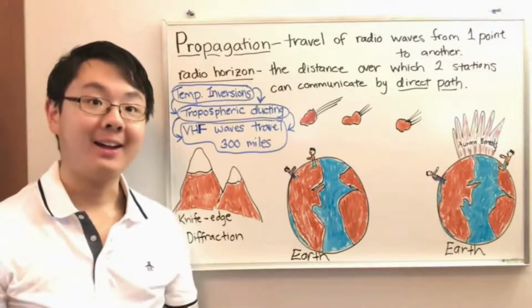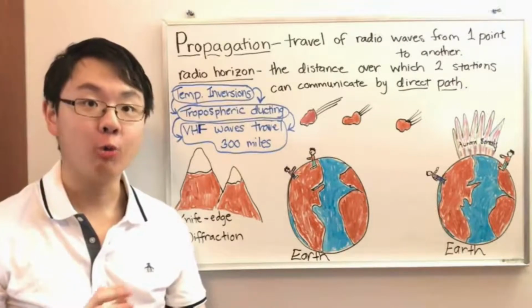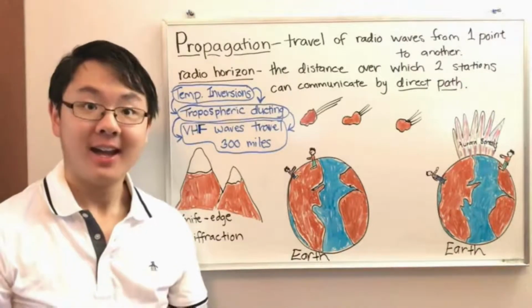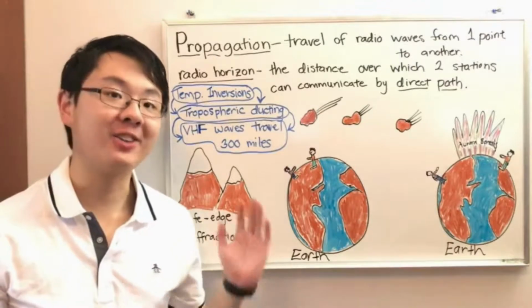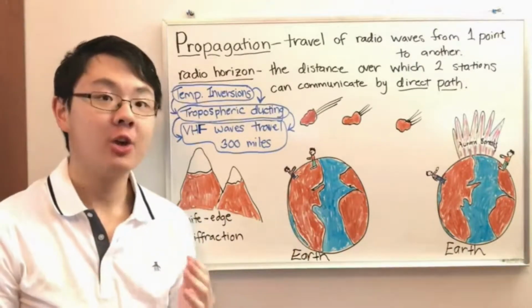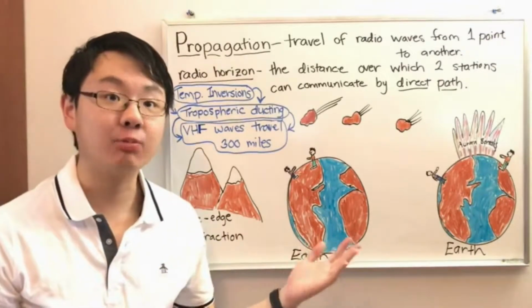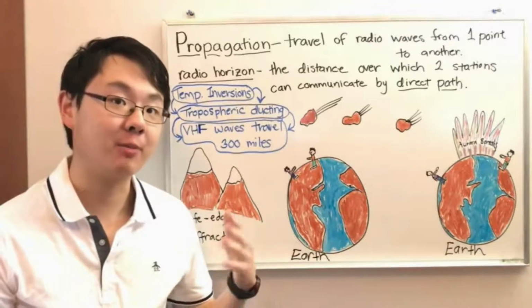Okay, welcome back. And now we're going to move on to the next section in the Gordon-West manual, which is called weak signal propagation. And actually, even though it's called weak signal propagation, really this section is just on propagation in general. So we're just going to be looking generally at propagation. Okay, what exactly is propagation? Because that might be a word that's a little unfamiliar to you.